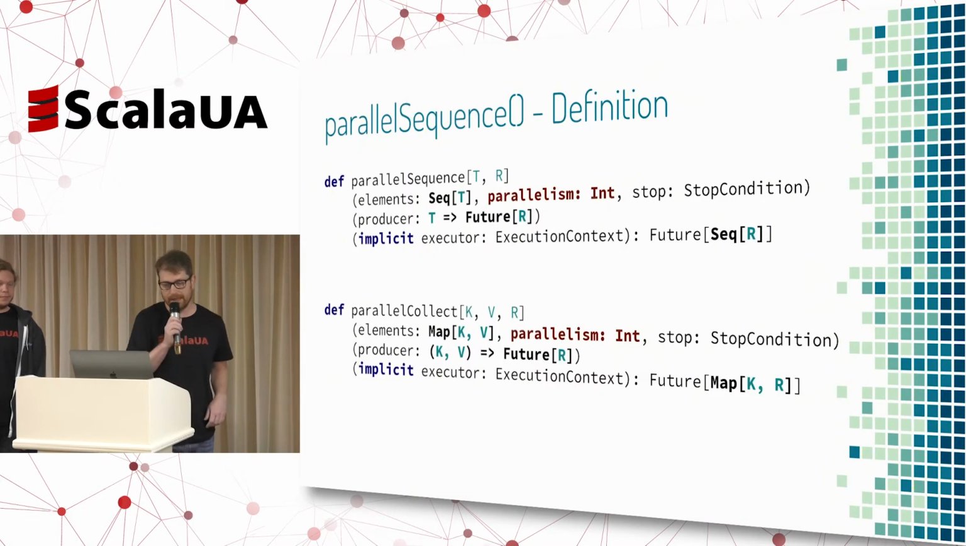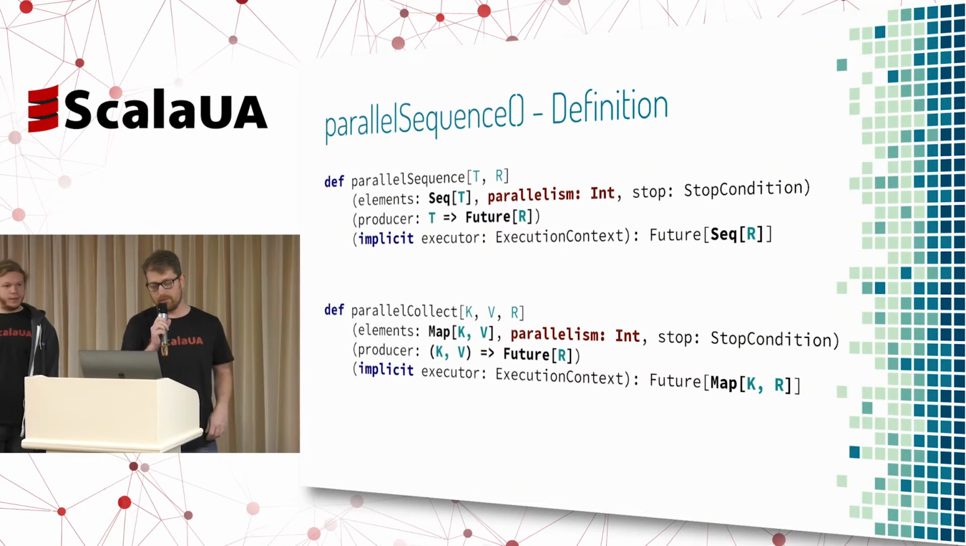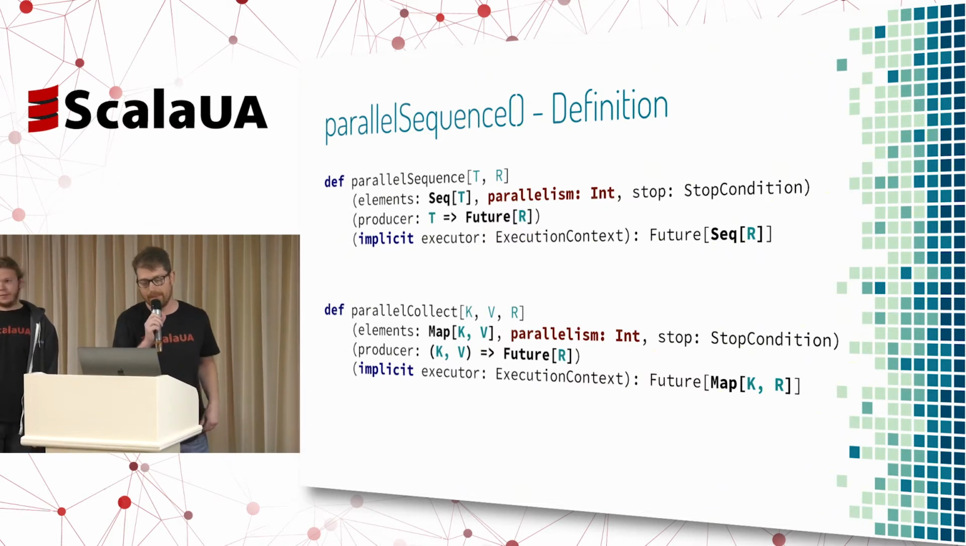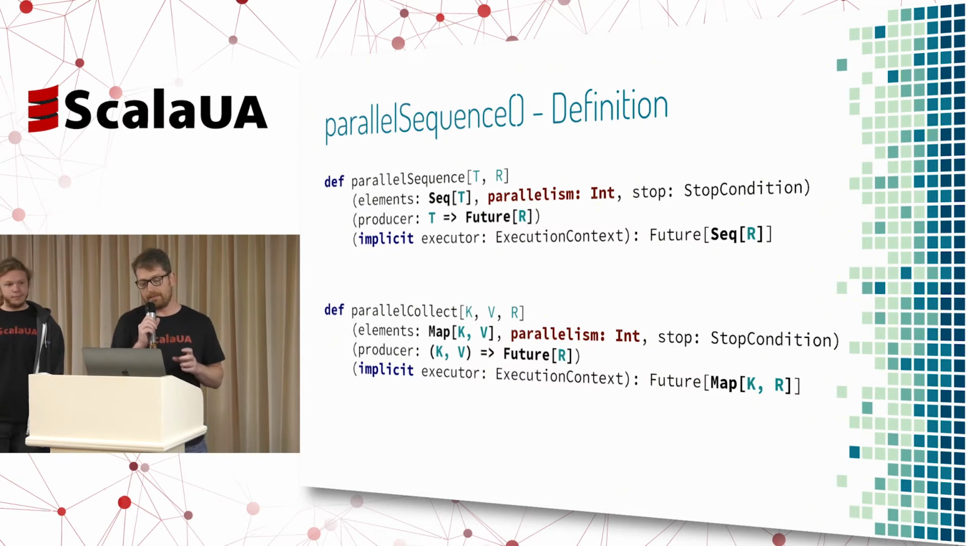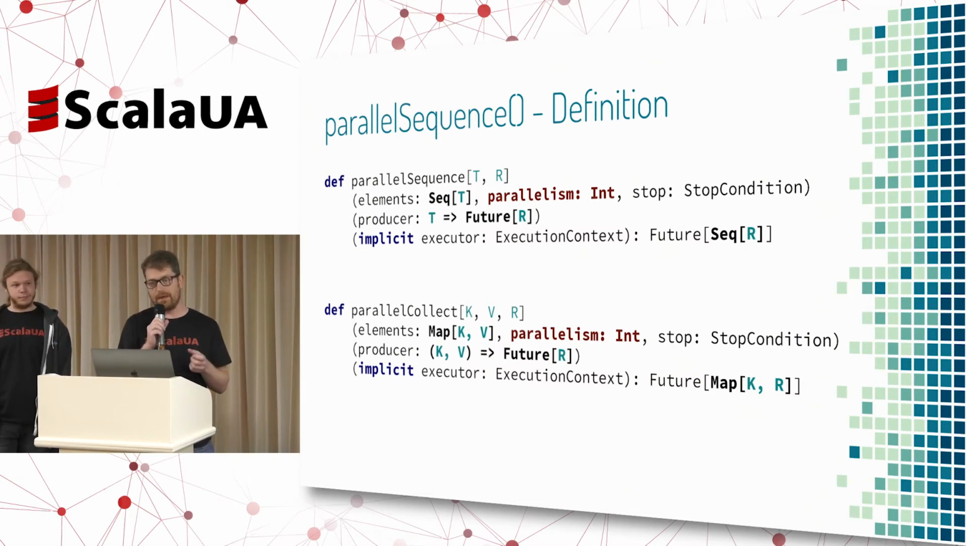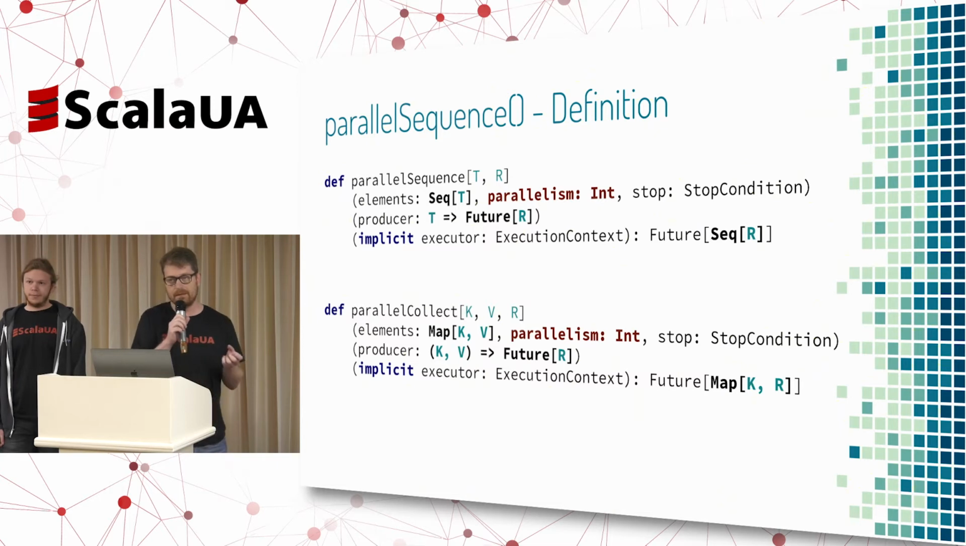So let's look at the API. Again, 2 versions. One is using a sequence, one is using a map. What we're getting here basically is a sequence of elements that will be used as an input to the production of the future, because we can't really get the list or the sequence of futures, because once you get it, it's already running, right? So we need some kind of mechanism that will lazily create it. So that's how we use it.